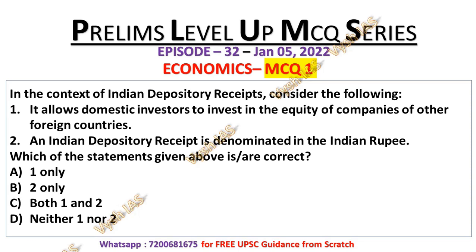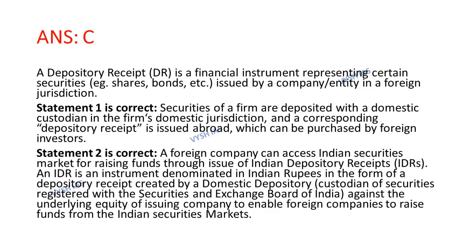So the answer will be C, that is both 1 and 2, which means that statement number 1 and statement number 2 both are correct. Now let's look at the explanation. Before going to the statements, first we should know what is depository receipt. So depository receipt is a financial instrument representing certain securities like shares, bonds which are issued by a company or entity in a foreign jurisdiction.